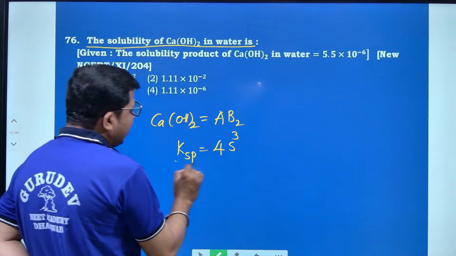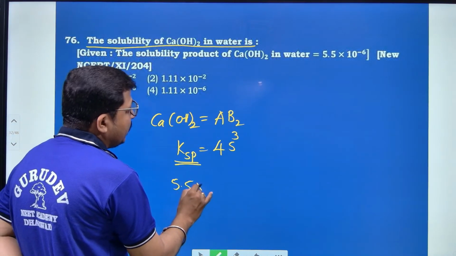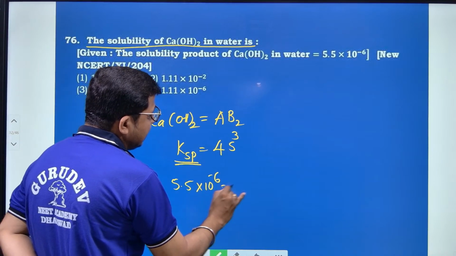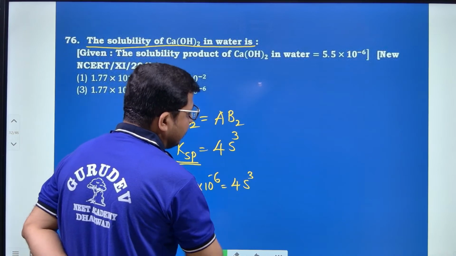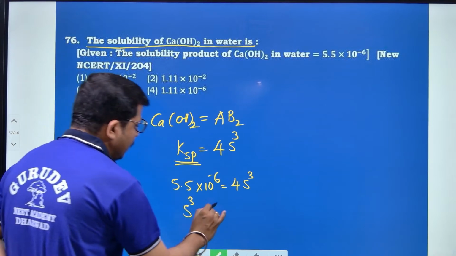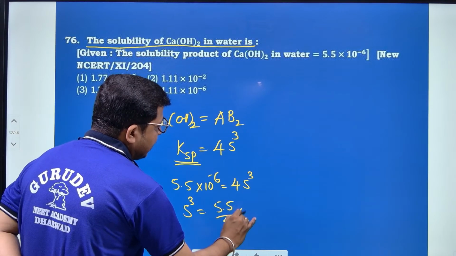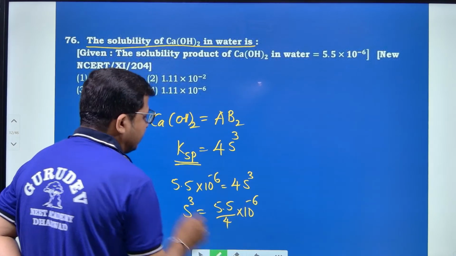Now they have given the solubility product as 5.5 into 10 to the power minus 6, equal to 4s cube. Now s cube is equal to 5.5 divided by 4 into 10 to the power minus 6.